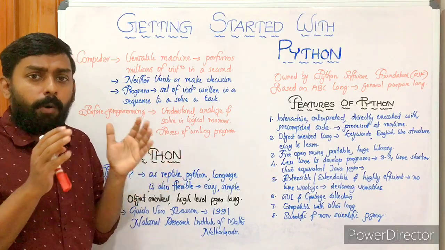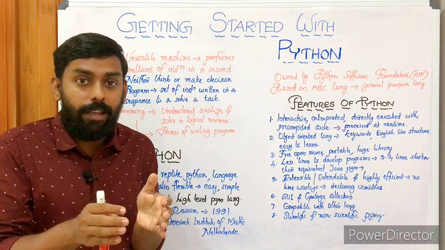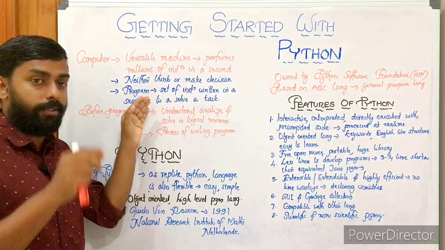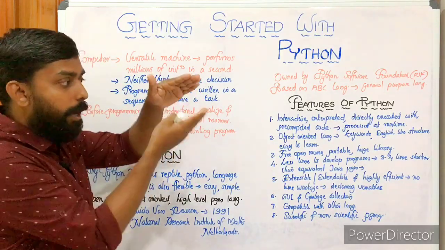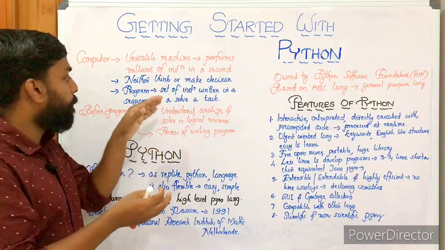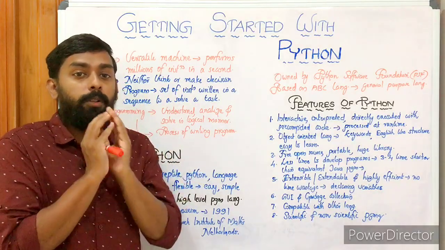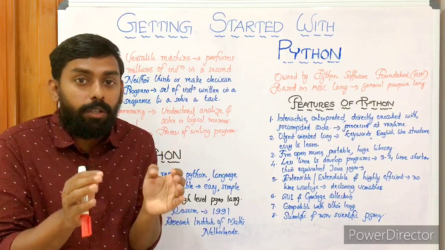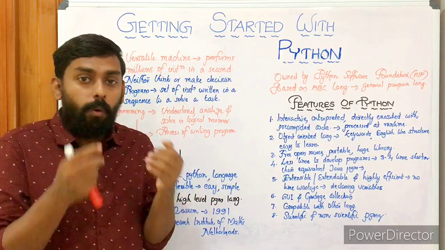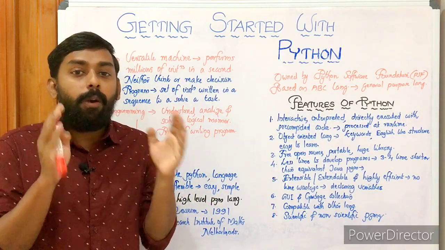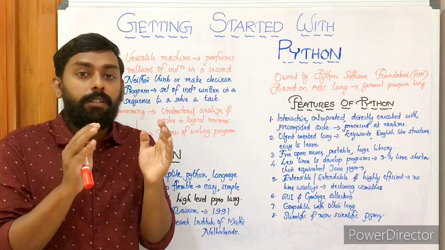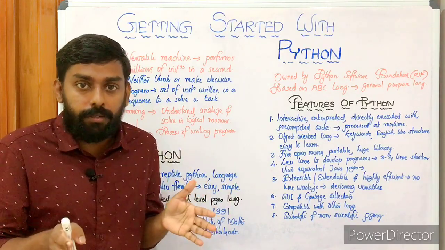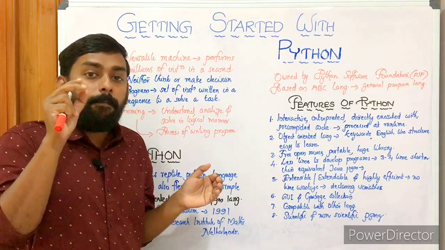Actually, what is a program? A program is a set of instructions written in sequence to solve a particular task. It is a set of instructions written one by one, in linear fashion, line by line, to solve a programming problem or a particular task. Through a programming language, we are instructing the machine what to do. We know why programming is important: the computer has no capacity to think or produce results on its own, so we have to instruct the machine what to do and how to do it. So here comes the relevance of a programming language.